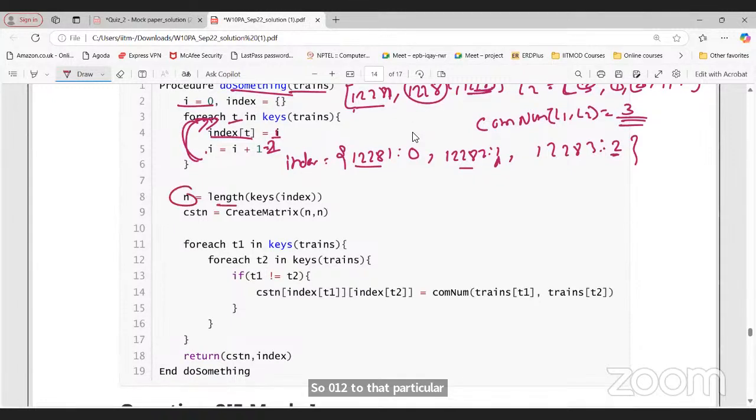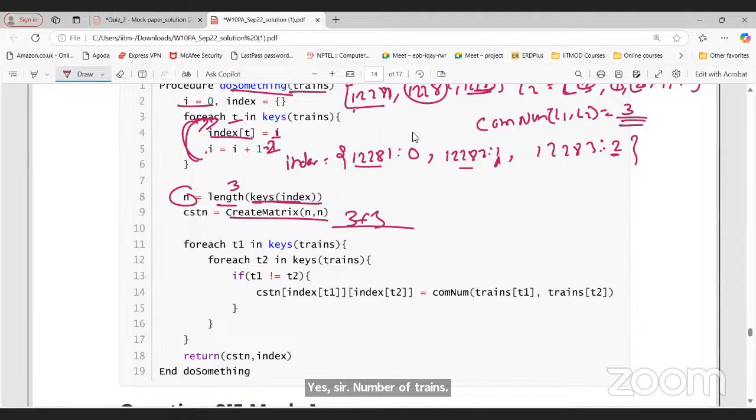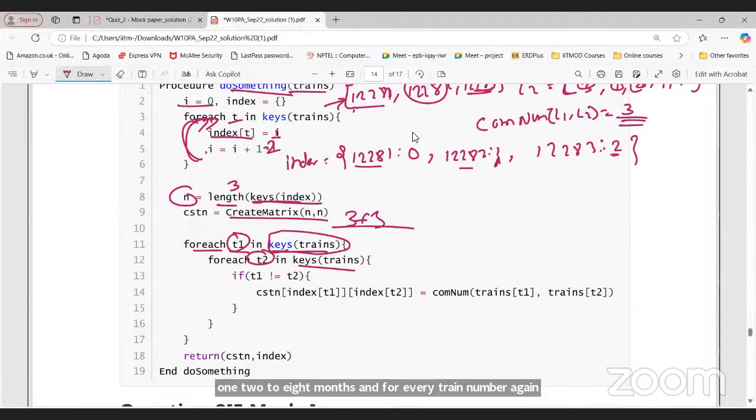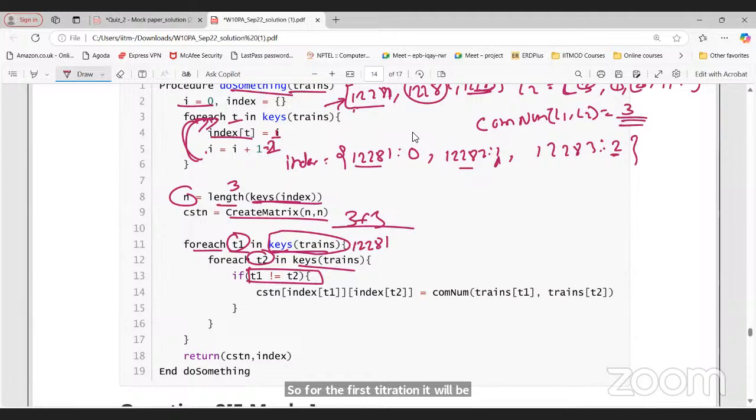And what is the length of keys of index? How many trains do we have? 3. So the number of trains is 3, again a 3 by 3 matrix. For each T1 in keys of train, the keys of train are the train numbers 12281, 12282, 12283. For every train number, we have the same thing again. We compare when the train numbers should not be the same. So for the first iteration, it will be 12281 with 12282 and 12283.